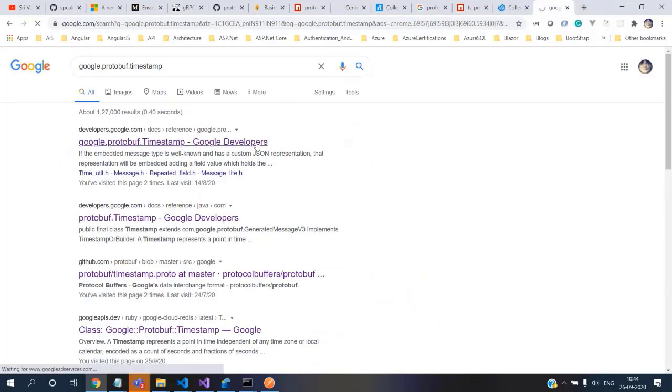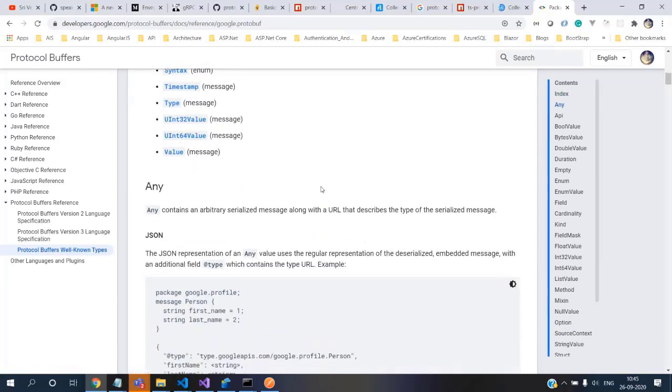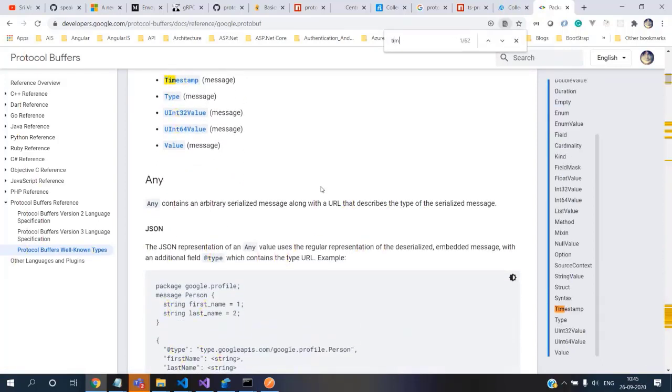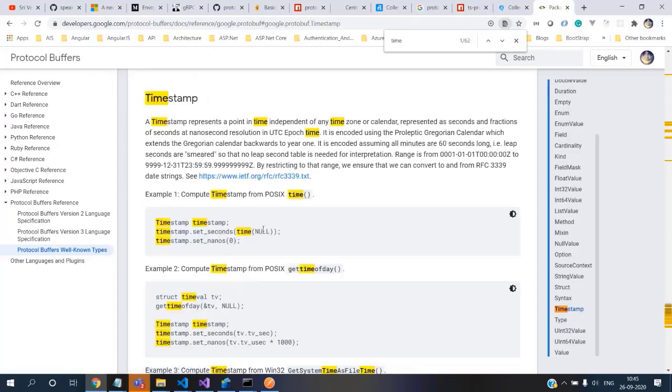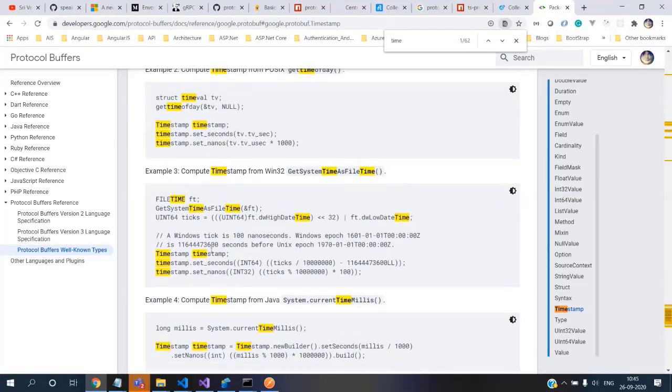This object has the date timestamp. Okay, this is the guy. This timestamp is a structure made up of seconds and nanos. If you want to convert that to DateTime, we have to do this conversion.